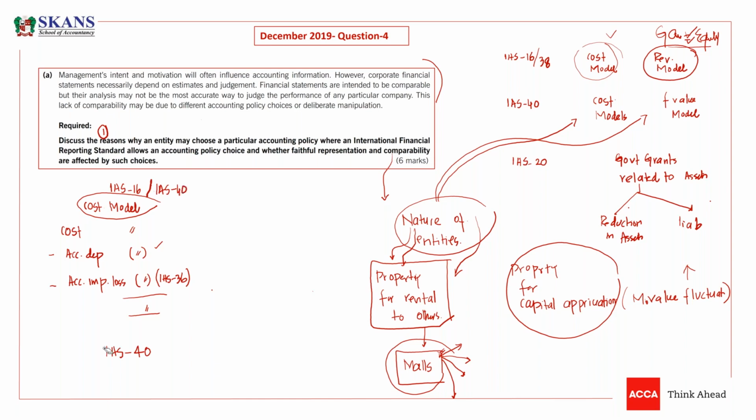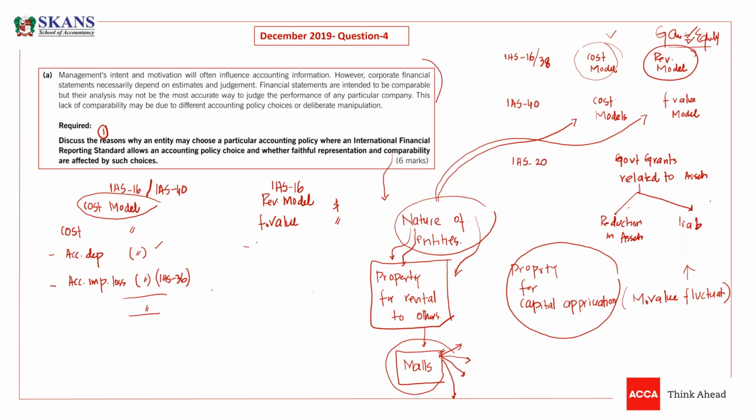Now, what is next? The next one, in IAS 16, is the revaluation model. Guys, under the revaluation model, you write the assets at fair value. Now, just tell me which standard will help you to calculate this fair value.